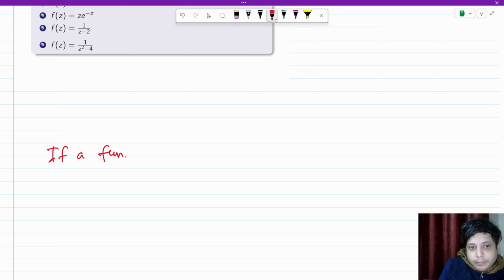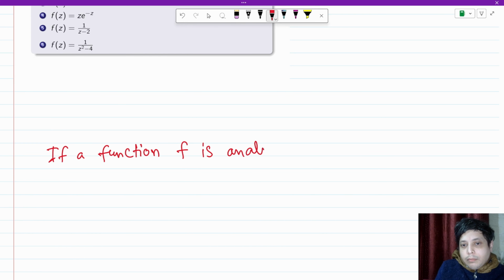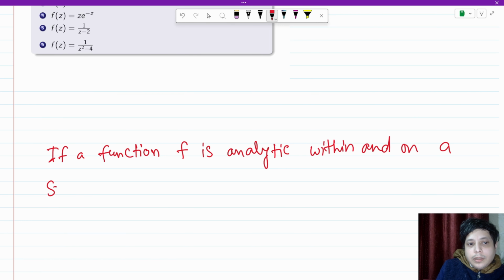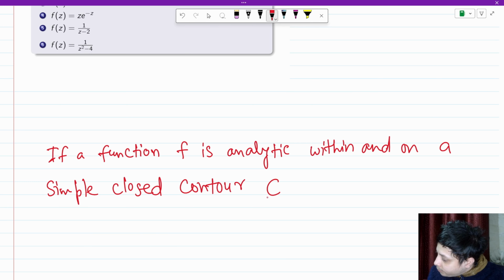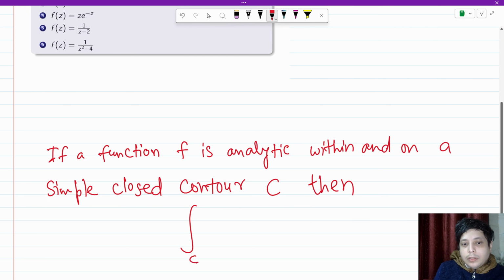If a function f is analytic within and on a simple closed contour C, then the integral of f(z) over the closed contour C is 0.